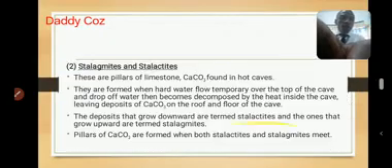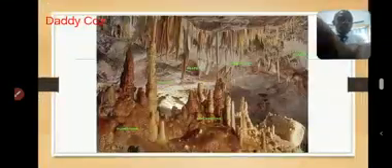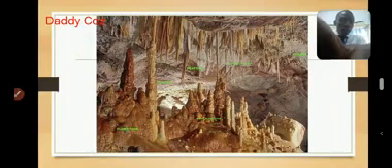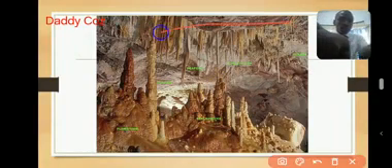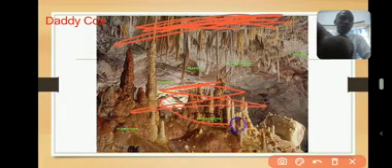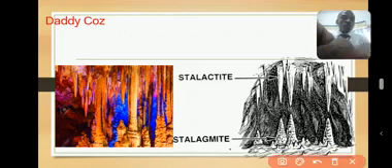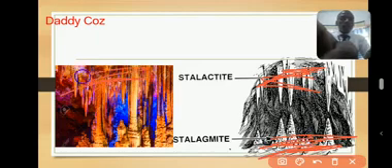Now, you see, this cave has a floor. You can see all the roof. This is the roof of the cave. This is the floor of the cave. Is that okay? The roof is on top, the floor is down. Let me show you this one also. This is the roof of the cave. This is the floor of the cave. This is the roof of the cave. This is the floor of the cave.